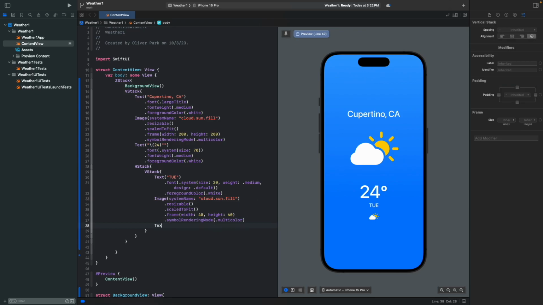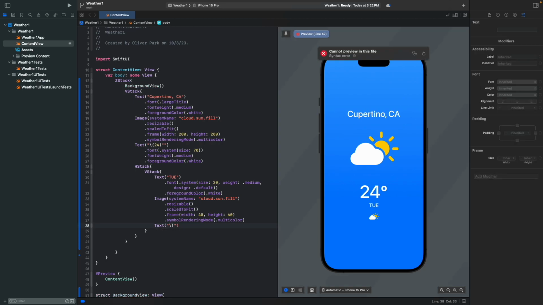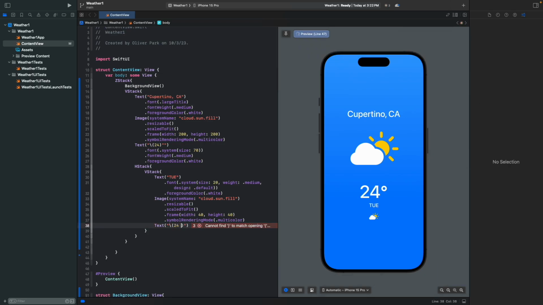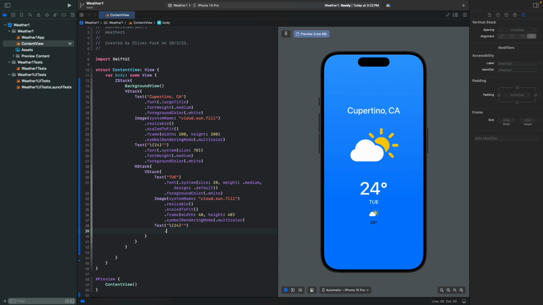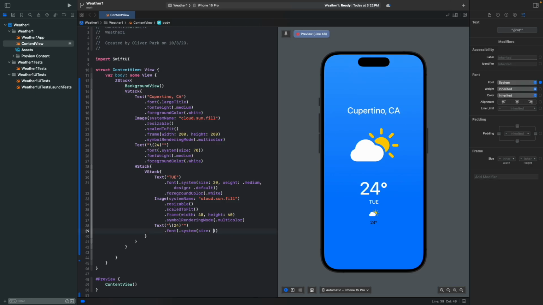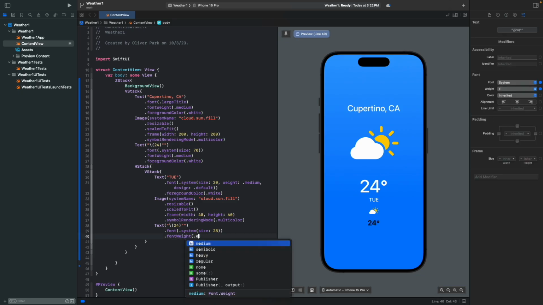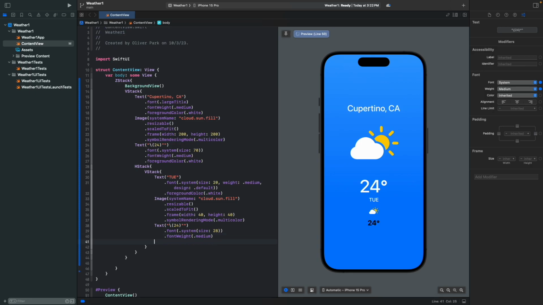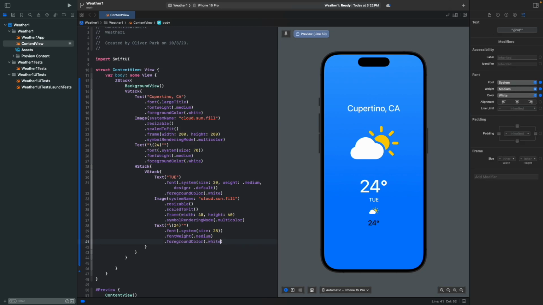And after that, we're gonna write Text, since we need our temperature. So Text 24, with the degree symbol using Option Shift 8, and .font(.system(size: 28)), .fontWeight(.medium), and .foregroundColor(.white).